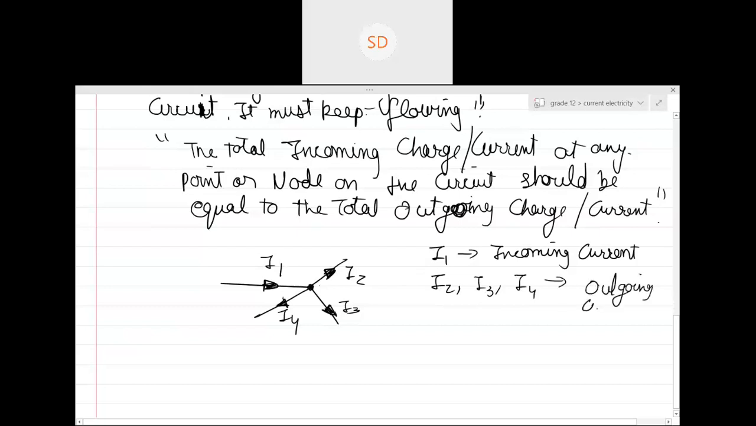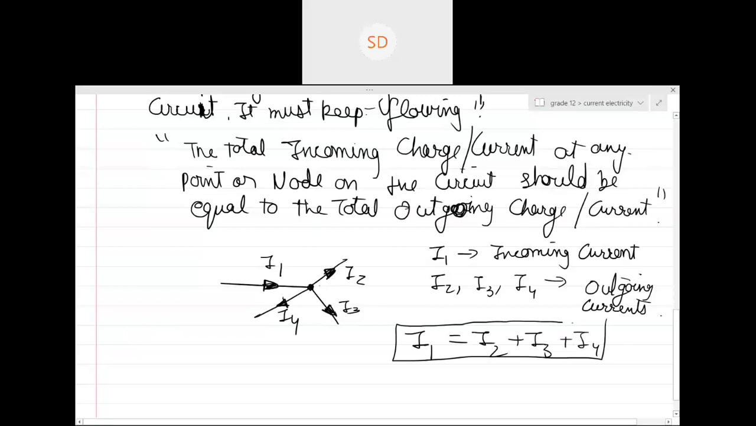Yes or no? According to Kirchhoff's rule, it should be I1 equals I2 plus I3 plus I4. Is this clear, guys? Any doubt? Guys, are you able to hear me? Is my voice breaking? No, sir, it's audible.